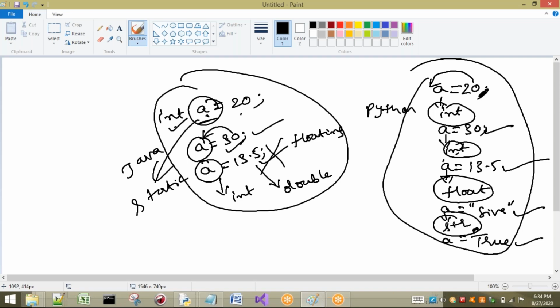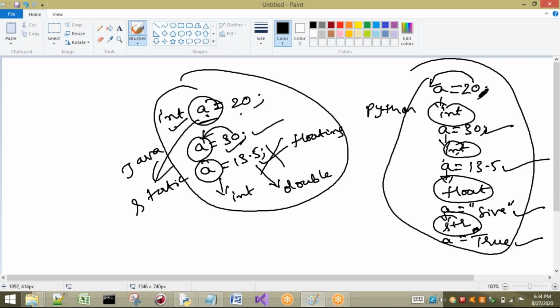So this is called dynamically typed. This is the reason why we call it a dynamically typed programming language. We have already seen in the previous session. If you want the example, you can see it in your previous second video.